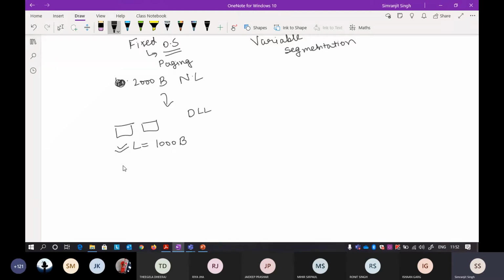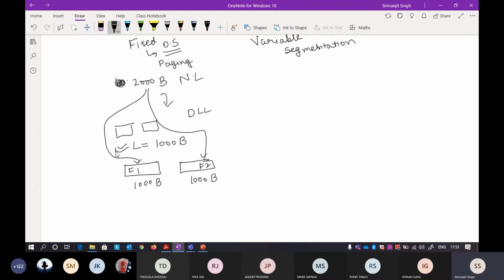Now it will take two frames of 1000 byte length, and this 2000 is divided into frame 1 and frame 2. This is how fixed length framing is done. It takes the 2000 byte data from the network layer and divides it into 1000 and 1000 bytes.